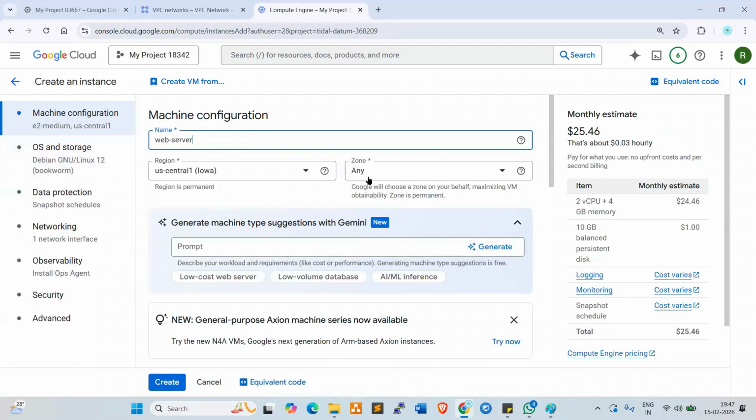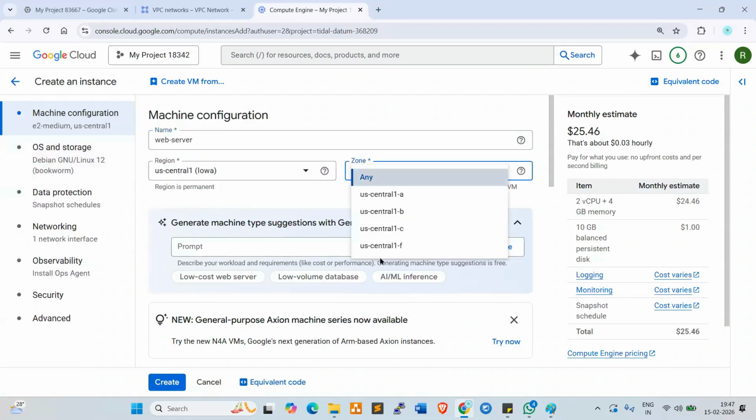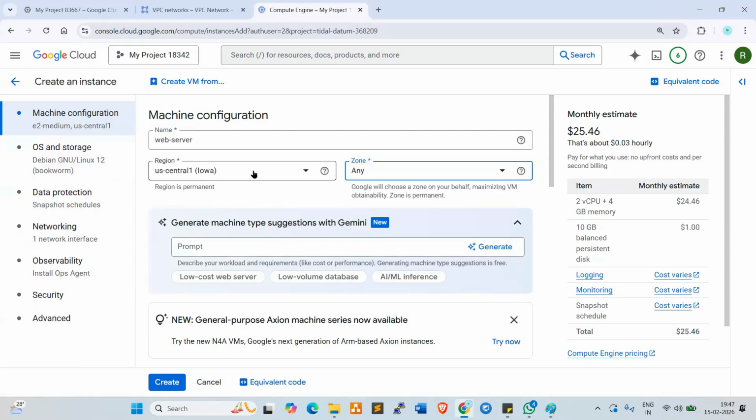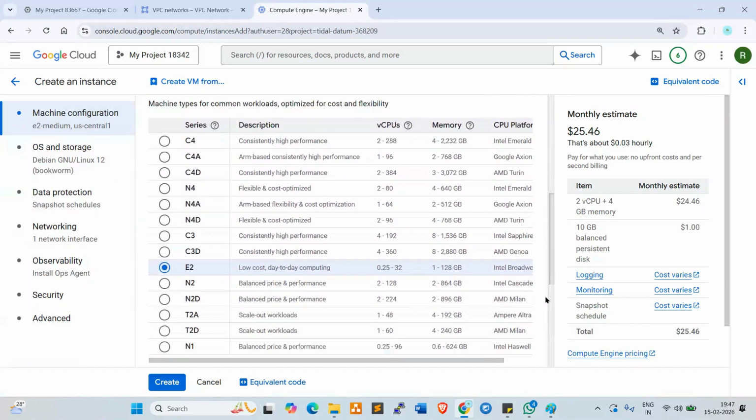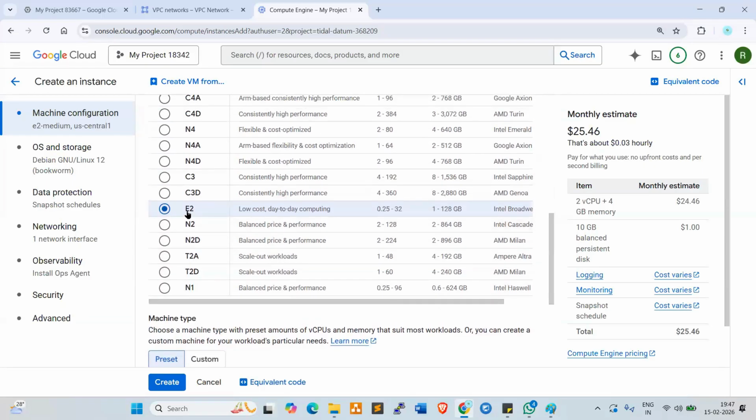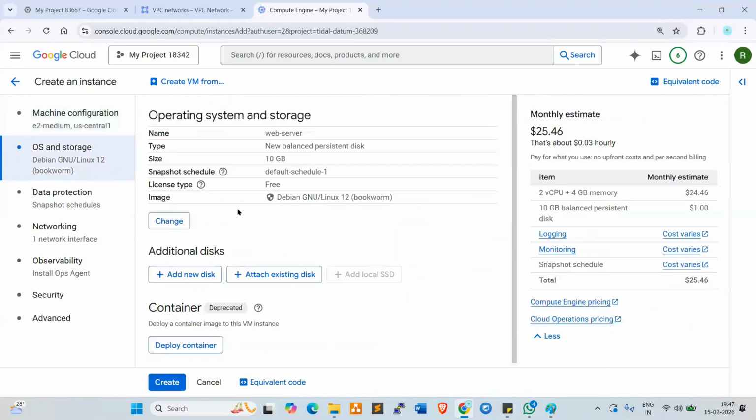Region US Central 1, and zone, you can select any zone. Now go down here. E2 series servers I want to use, you can keep as is. Same OS I want to use here, which is Debian OS.